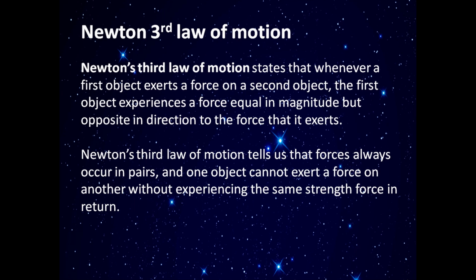Newton's third law of motion. Newton's third law of motion states that whenever a first object exerts a force on a second object, the first object experiences a force equal in magnitude but opposite in direction to the force that it exerts. Newton's third law of motion tells us that forces always occur in pairs, and one object cannot exert a force on another without experiencing the same strength force in return.